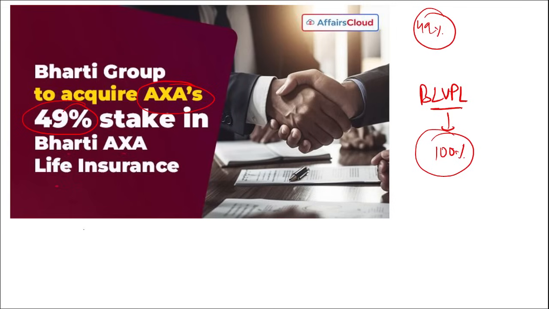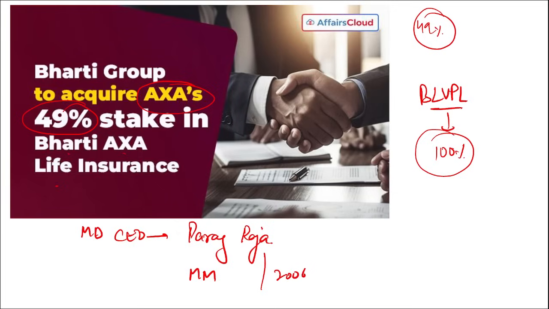If we talk about Bharti Axa Life Insurance, who is the managing director and chief executive officer here? Parag Raja. Where is the headquarter? It is in Mumbai, Maharashtra, and it was established in 2006.